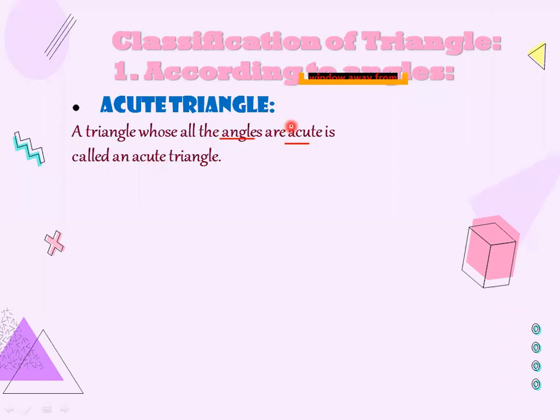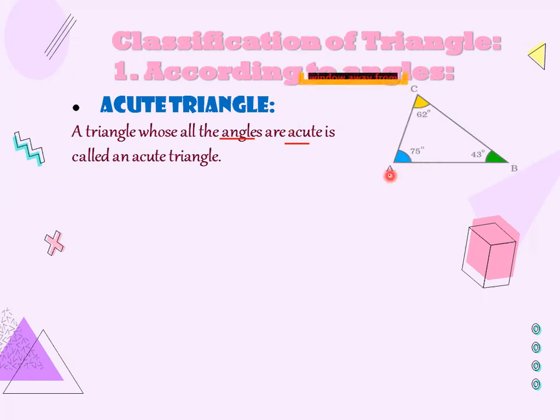Now what is an acute angle? Any angle which is less than 90 degrees. Okay, an angle which is less than 90 degrees, that will be the acute angle. And any triangle which contains all acute angles will be the acute triangle. As you can see here in this figure, this is an acute triangle. Why?